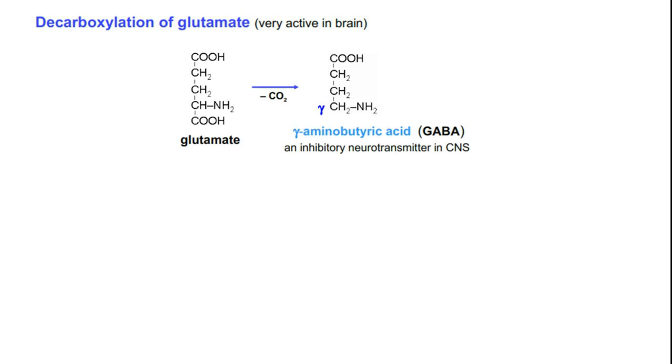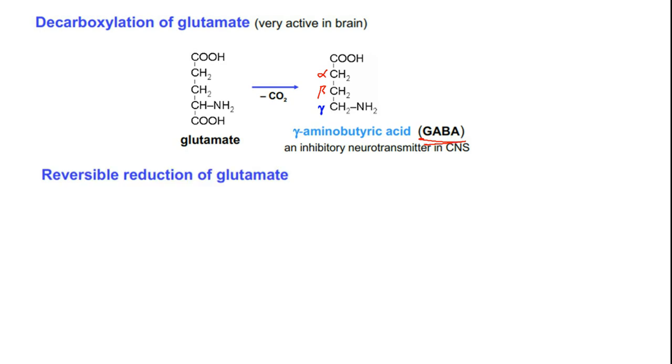Decarboxylation of glutamate, okay, which is a very active process in brain. Here glutamate loses the carboxylic acid group, that is the alpha carboxylic acid. So thereby it gives us gamma amino butyric acid. Okay, GABA is a very important neurochemical transmitter.